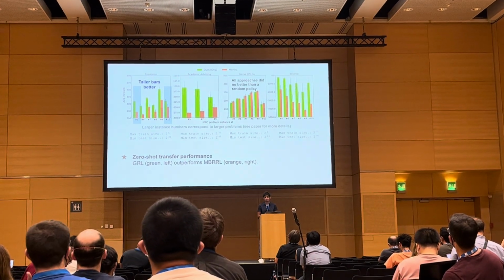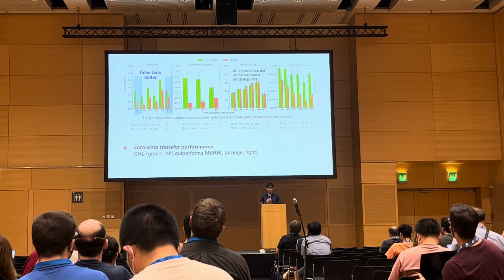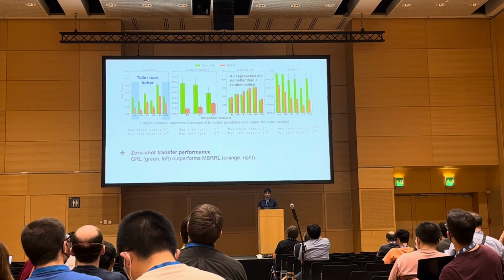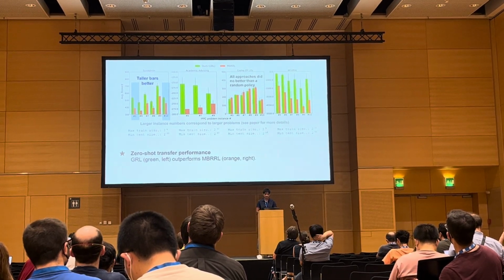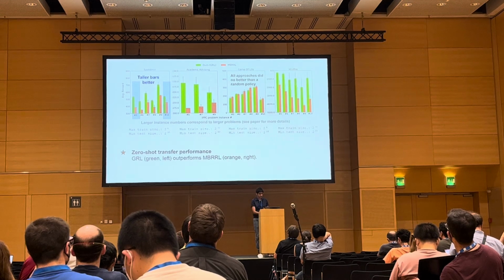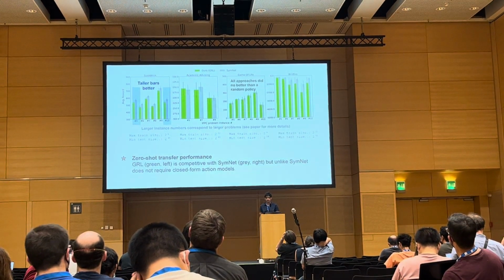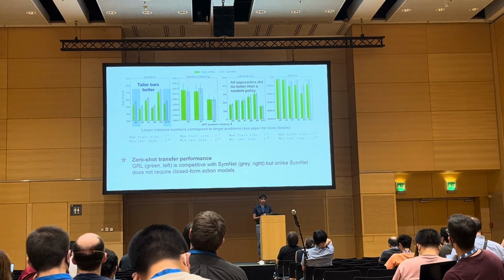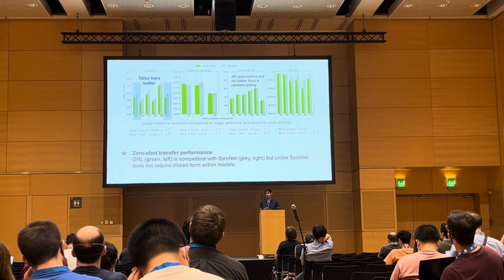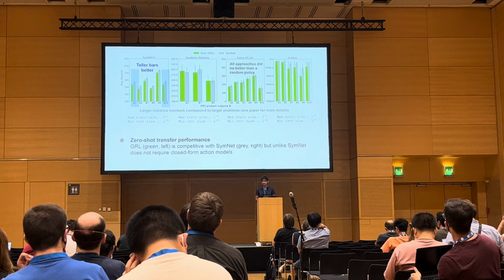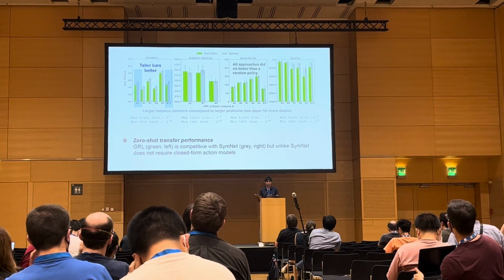We can see that in terms of zero-shot transfer performance, our approach, which is the green bar, is able to outperform the baseline in almost all the domains. Similarly, with SymNet, we are not able to outperform it, but we are able to remain competitive, which shows that GRL can make up for the lack of availability of action models compared to approaches that do use additional information like action models.